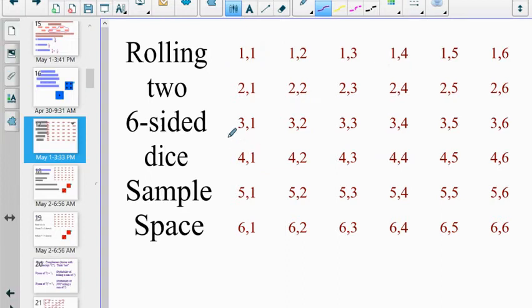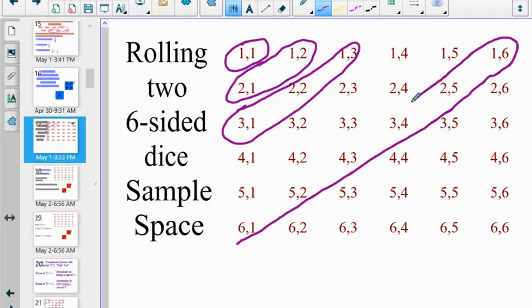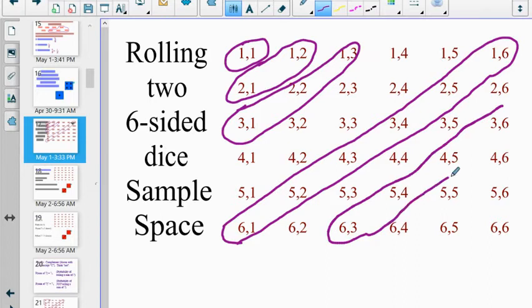And then a couple things that I'll point out about this sample space. You'll see this sample space multiple times. If we go across these diagonals, there's your sum of 2, here's your sum of 3, here's your sum of 4, all the way up to the one that's the most likely, which is a sum of 7. There are 6 different ways of rolling a sum of 7, and then after that, numbers start decreasing again. There are 4 ways of rolling a sum of 9.